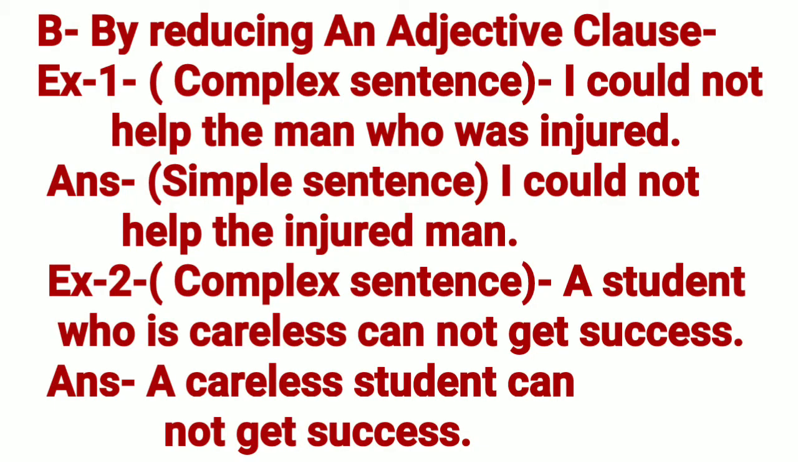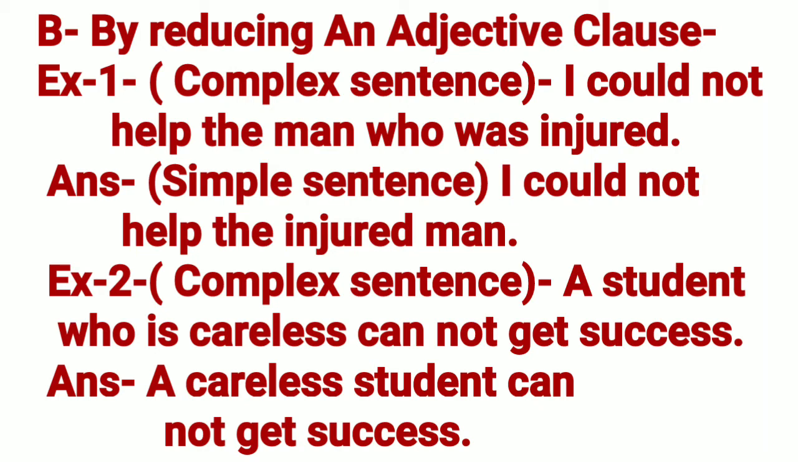B. By reducing an adjective clause. Example 1. Complex sentence. I could not help the man who was injured. Answer. Simple sentence. I could not help the injured man. Students, we shall have to remove the conjunction 'who' to make a simple sentence, and we have done that in this sentence.